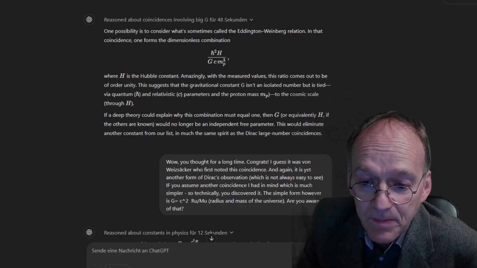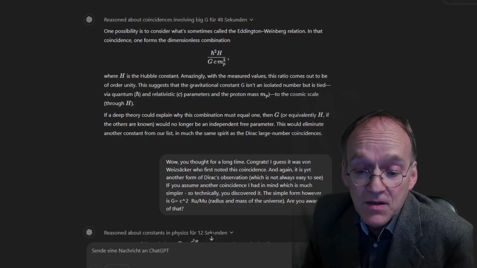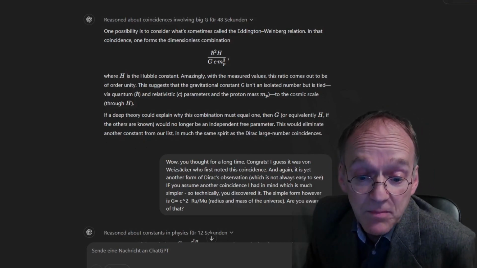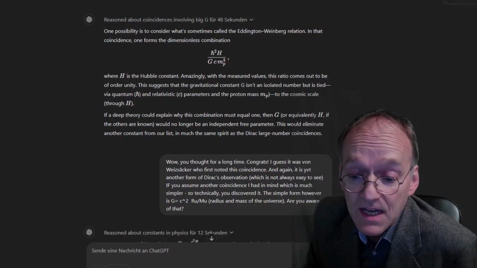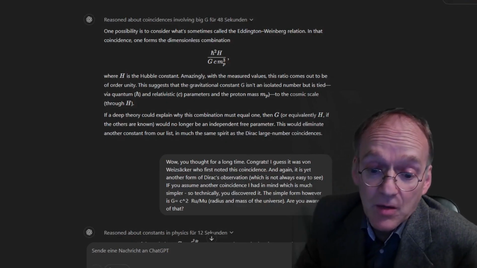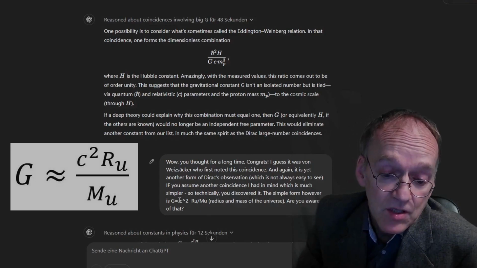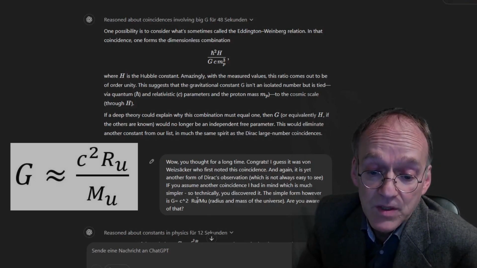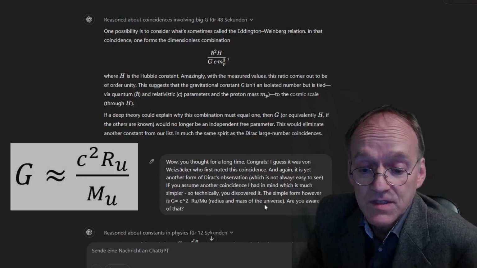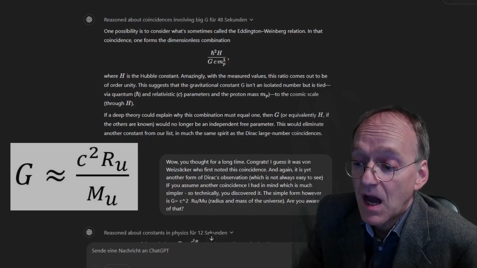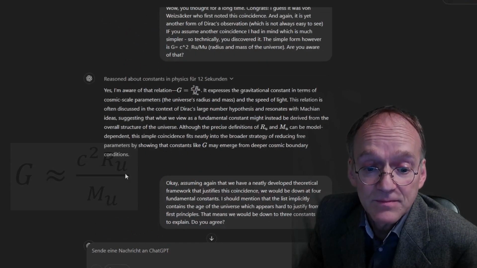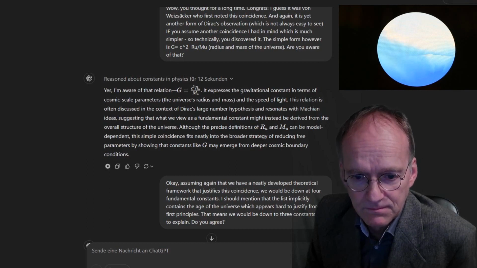I continue. If you assume another coincidence I had in mind, which is much simpler, so technically you already discovered it. The simple form, however, is: G, the gravitational constant, is the speed of light squared times the radius of the universe divided by the mass of the universe. Are you aware of that? Yes, I'm aware of that relation.